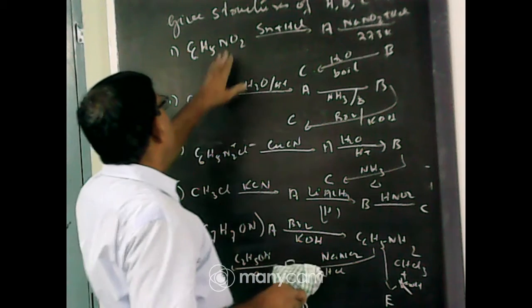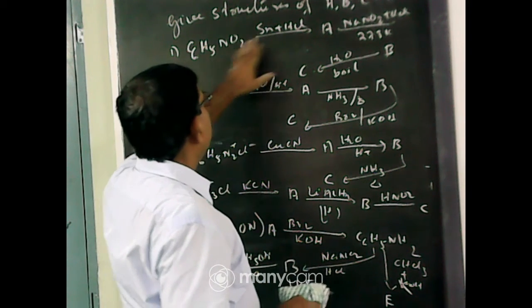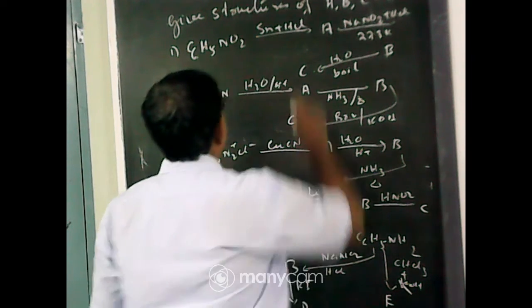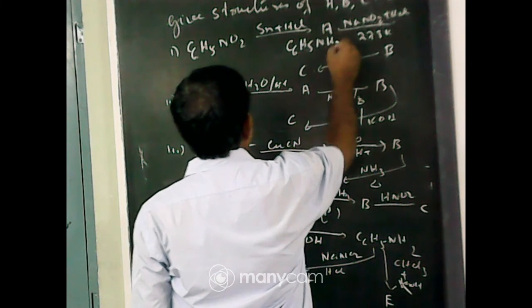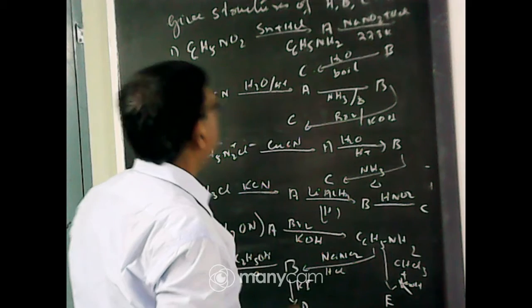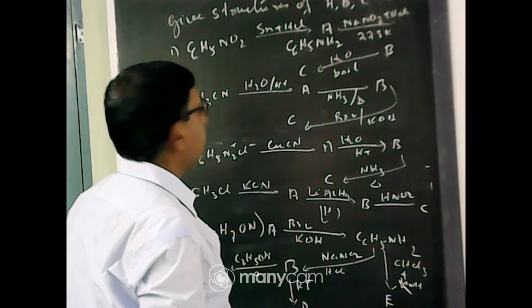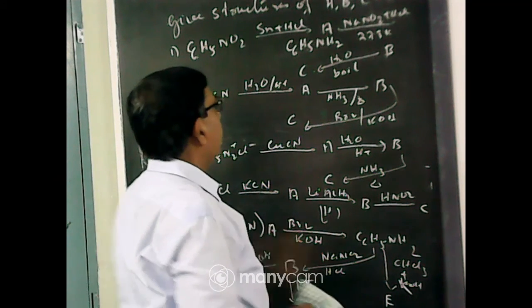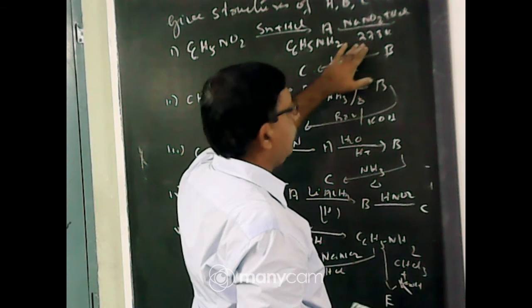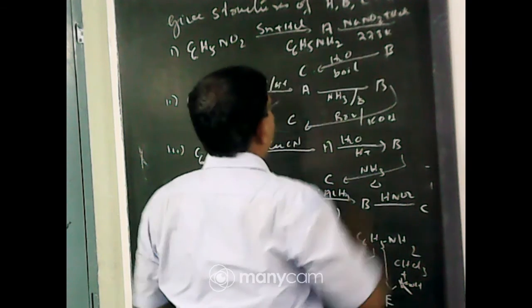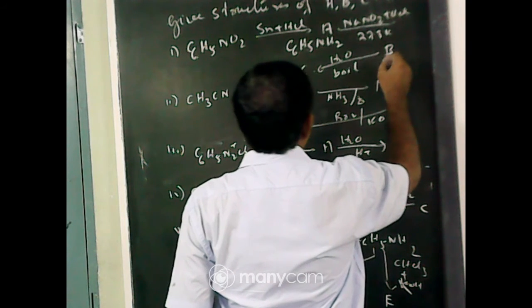The first one is nitrobenzene, which on reduction gives aniline. So what will be the structure? C6H5NH2. Now aniline undergoes the diazo reaction with NaNO2/HCl at 0 to 5 degrees centigrade to form benzene diazonium chloride.